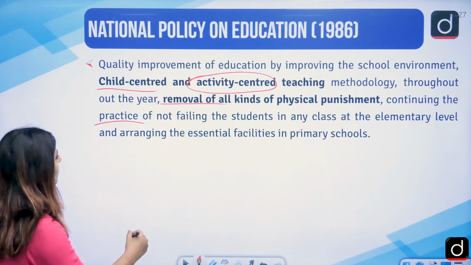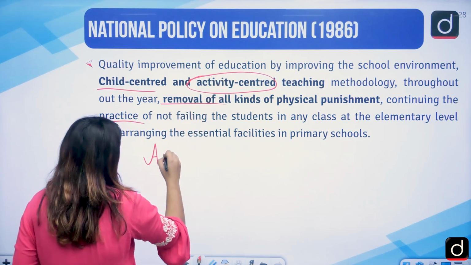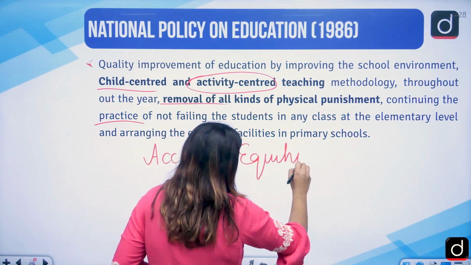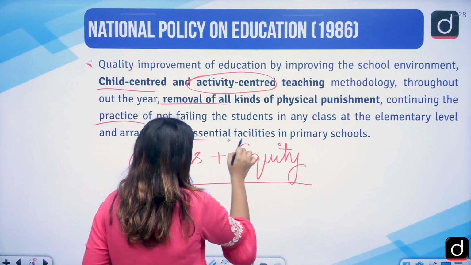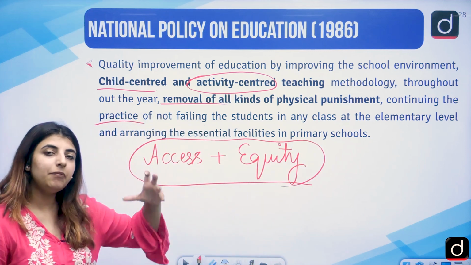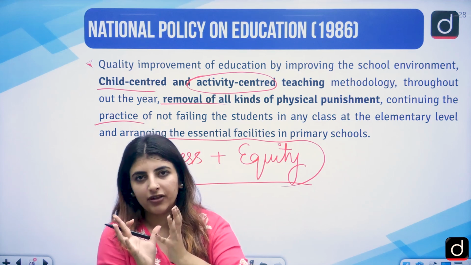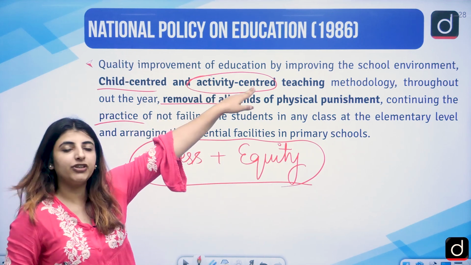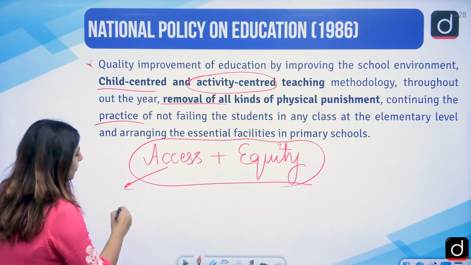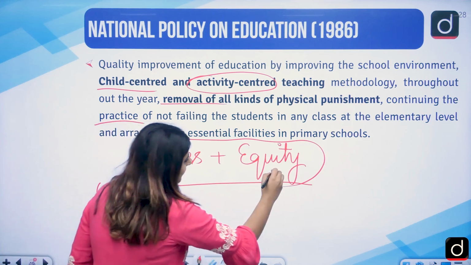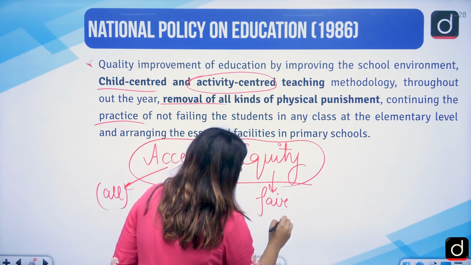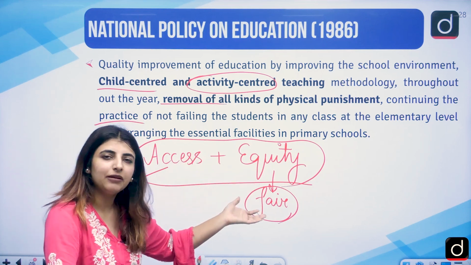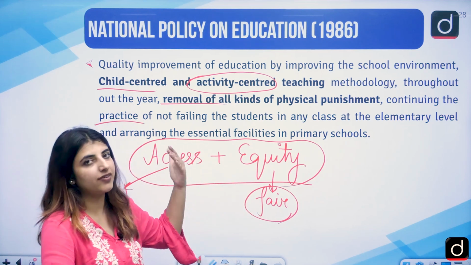Now, one more thing that I want to tell you all is, in the 1986 policy, access and equity was there. When we start with NEP 2020, there is one slide where we have talked about this very thing. NEP 2020 focuses on quality education, that students should get access to quality education. Here in the National Policy on Education 1986, access should be provided to all, and fairness regardless of caste, creed. That was one thing which was taken up as an important point, but nothing was really being talked about as to how the quality in the education system should be increased.